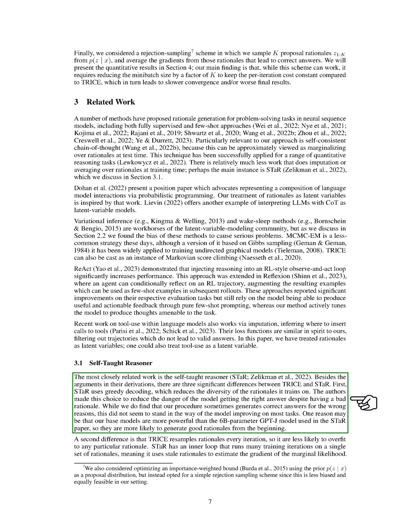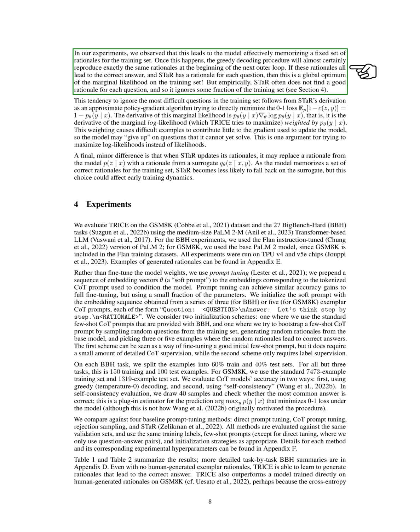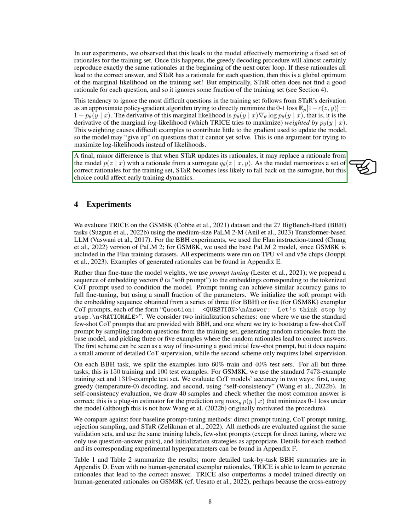One reason for this could be that our base models are more powerful than the GPT-J model used in the STaR paper, making them more likely to generate good rationales from the start. Secondly, TRICE resamples rationales every iteration, reducing the likelihood of overfitting to any particular rationale. STaR, on the other hand, runs many training iterations on a single set of rationales, which can lead to the model effectively memorizing a fixed set of rationales for the training set. Lastly, when STaR updates its rationales, it may replace a rationale from the model with a rationale from a surrogate. As the model memorizes a set of correct rationales for the training set, STaR becomes less likely to fall back on the surrogate, but this choice could affect early training dynamics.